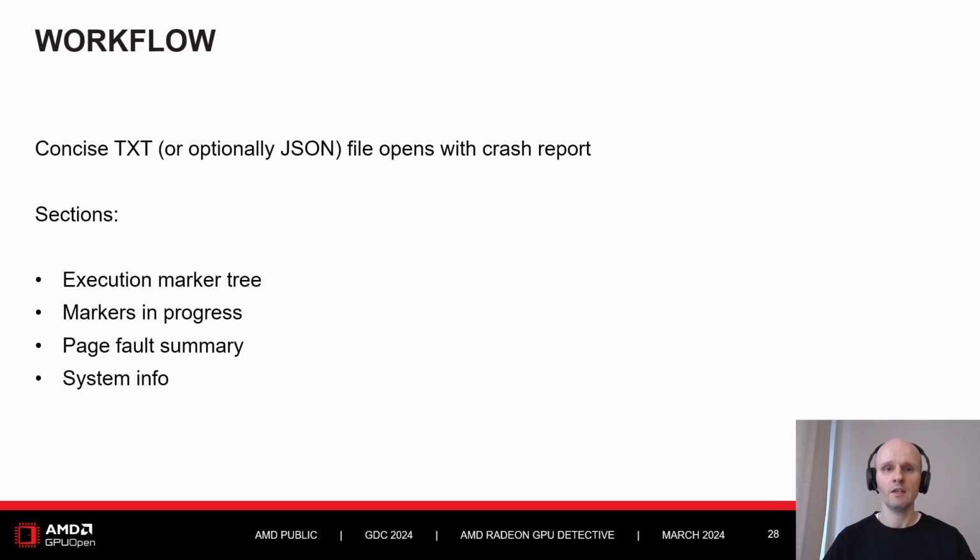In case a crash was caused by a page fault, the summary section describes the virtual address which caused the page fault, and in the summary output it is denoted as an offending virtual address. Then all the resources associated with the offending address are provided to help find out the culprit resource. The system info section provides detailed information about the system on which the crash was produced.